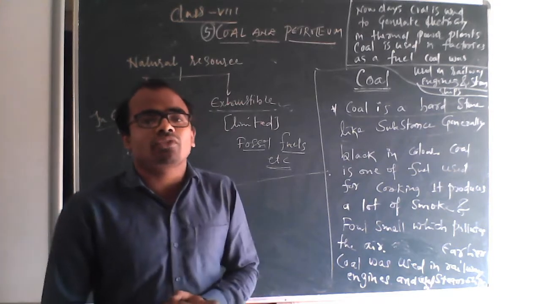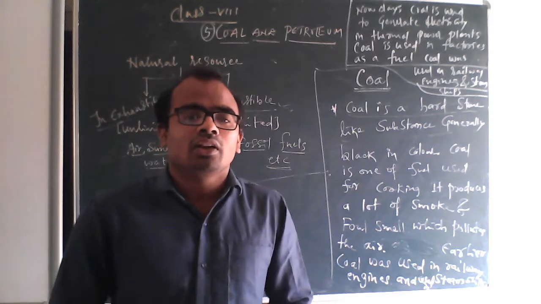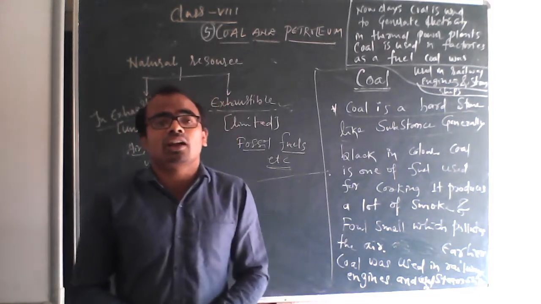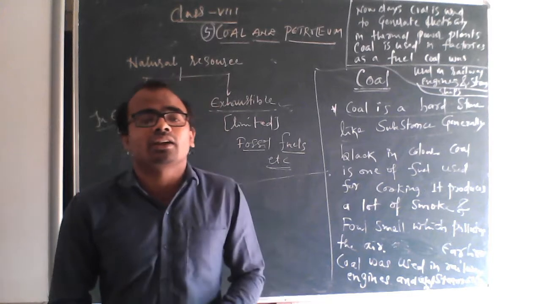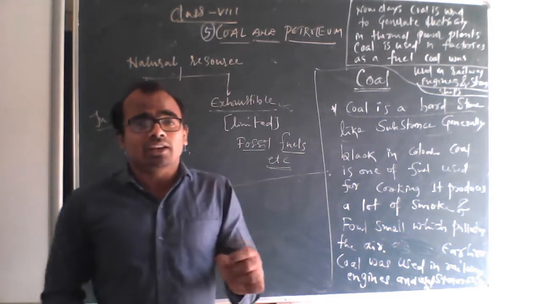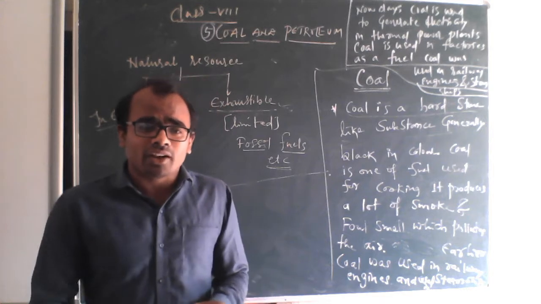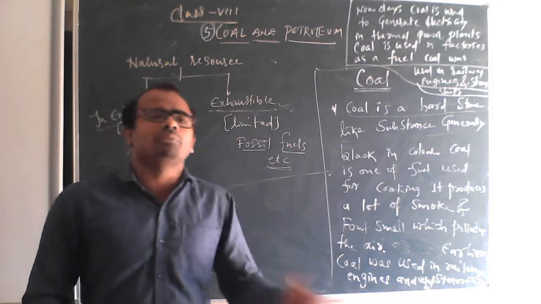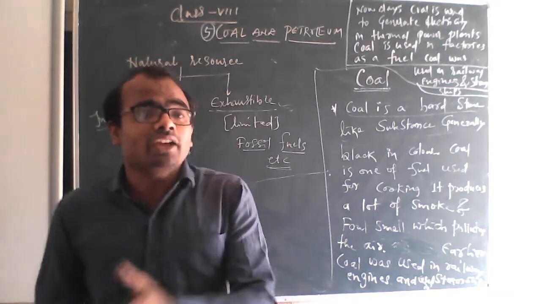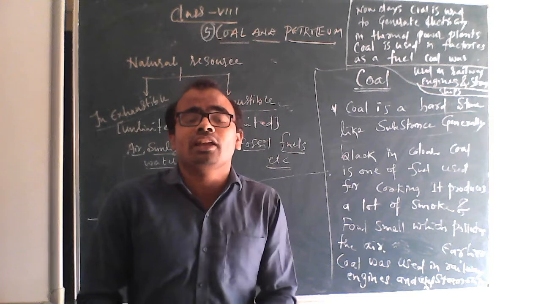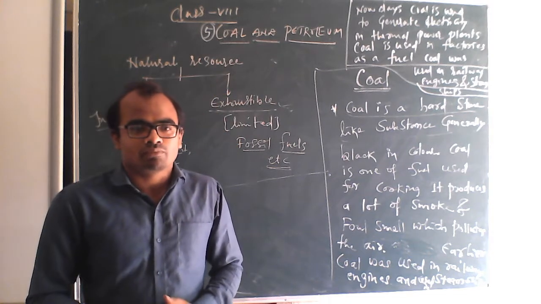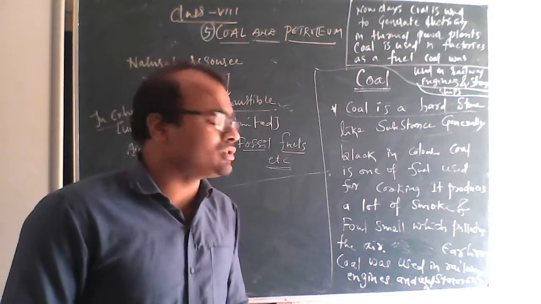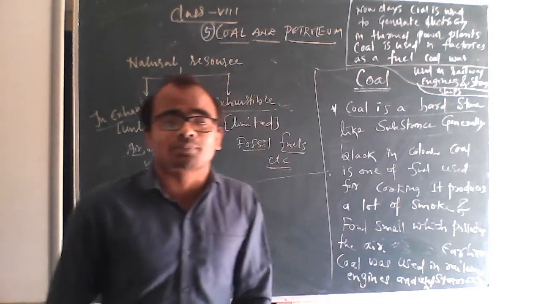Earlier, coal was used where? In railway engines. Railway engines, we call the trains. Trains were earlier run by coal. Now I think they are running on current. But earlier, trains were run by the burning of coal. Due to burning of coal, energy is produced that is converted into mechanical energy. There the coal is used as a fuel in railway engines. Coal was used in railway engines as well as in steamships.